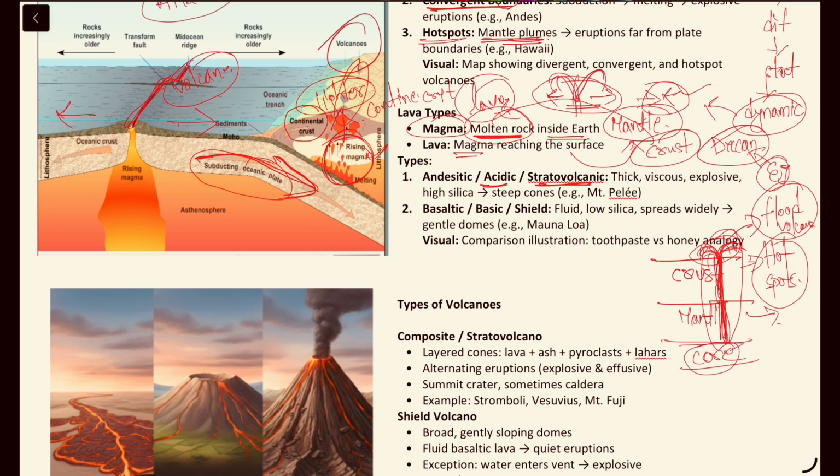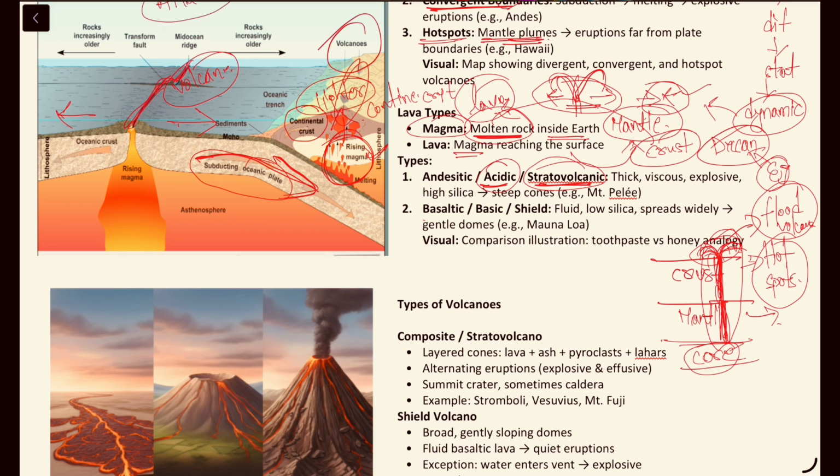convergence of plates, when there is the subduction of a plate under another continental plate. What is happening here? Because of the crust being subducted under the continental plate, the crust which has a major amount of silicates will become magma because of the tremendous amount of heat and pressure in the subduction zone, and that magma which is high in silicate content will come out of the crust, forming the acidic or stratovolcanic lavas, right?